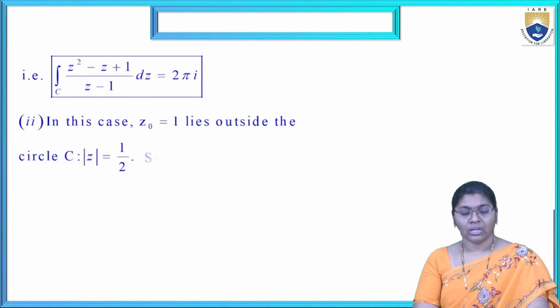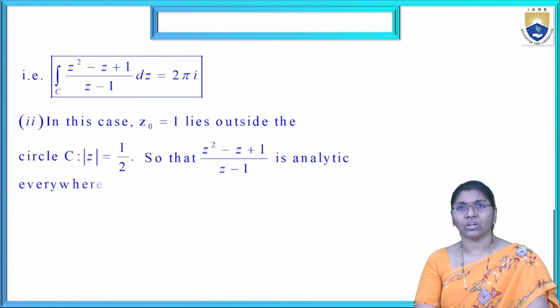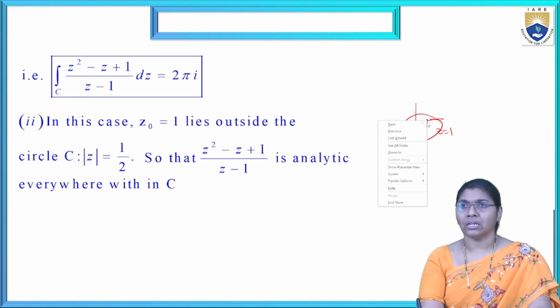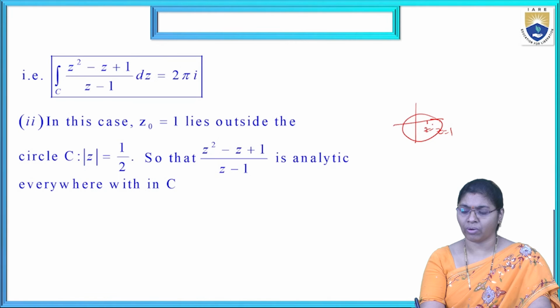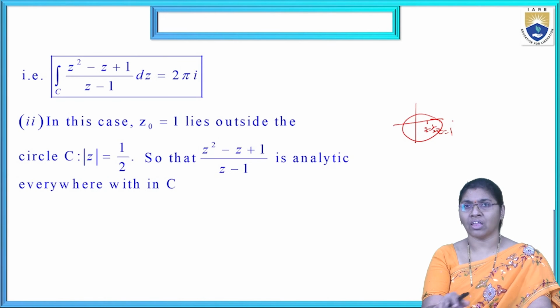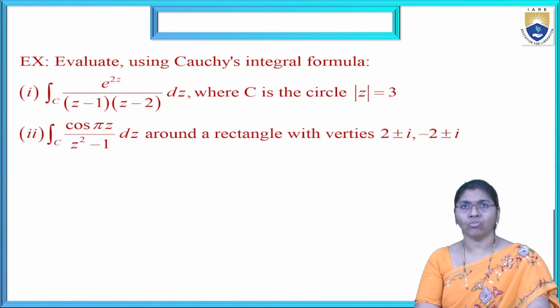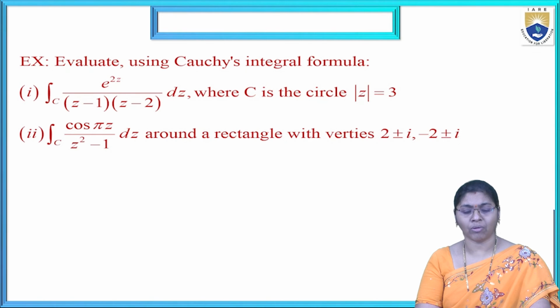Now the second part. In this case, f of z naught is 1 we are considering. Then another point is z equal to 1 by 2. That is analytic, but it is not within the region. The given condition is z equal to 1, but the boundary value z equal to 1 by 2 is inside the region. That's why the value is 0. Now similarly, we are calculating the remaining problems.